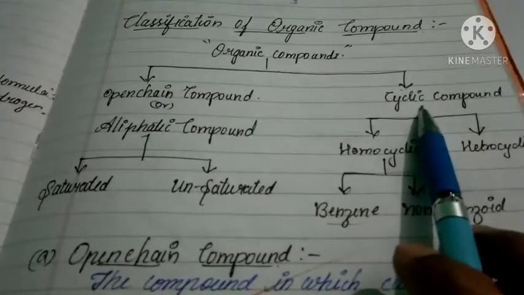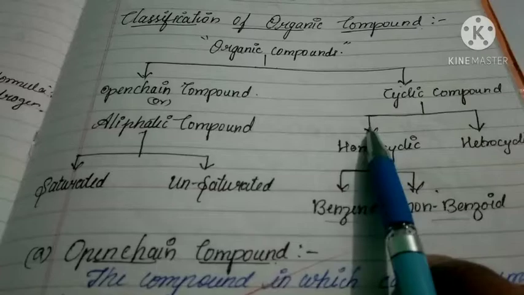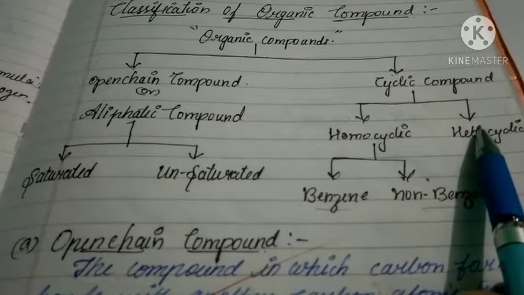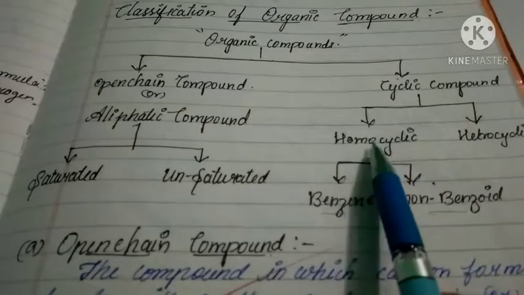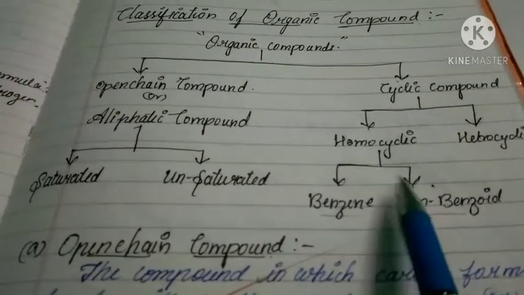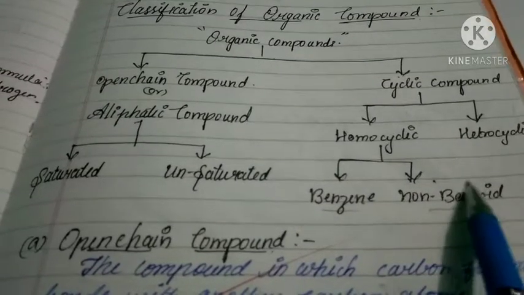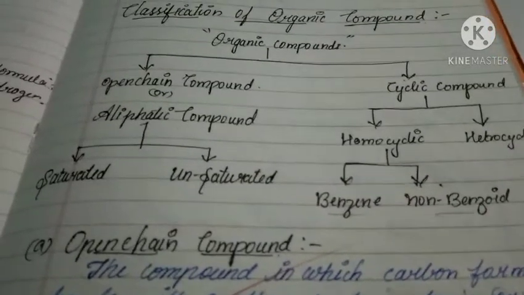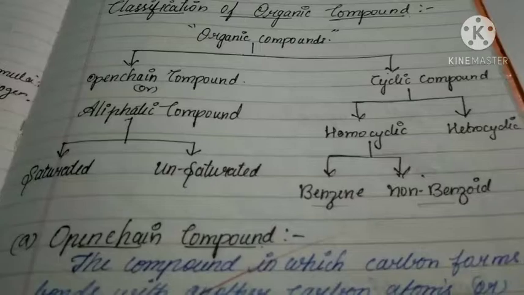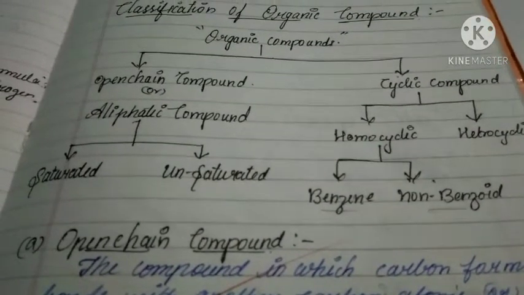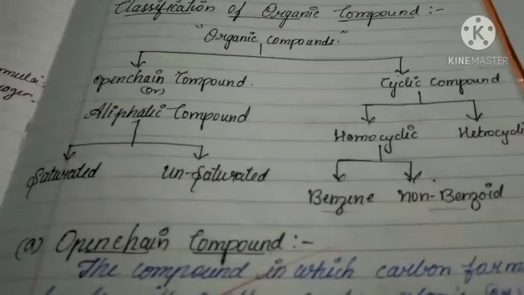Similarly, cyclic compounds are also classified into two types. They are homocyclic compounds and heterocyclic compounds. Again, homocyclic compounds are classified into two types. They are benzenoid compounds and non-benzenoid compounds. This is all about classification of organic compounds. Now I will discuss each and everything.